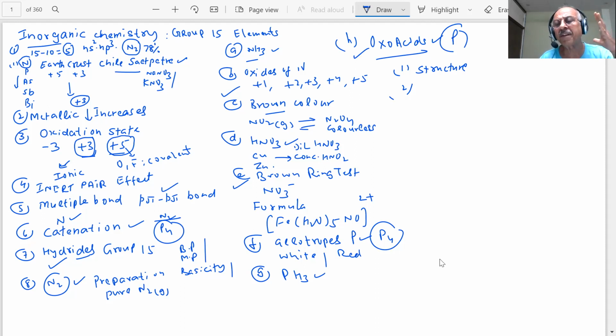These are some of the favorite things in group 15. So here is a map of group 15 in our mind when we go for the exam. At minimum, this should be learned by all students.